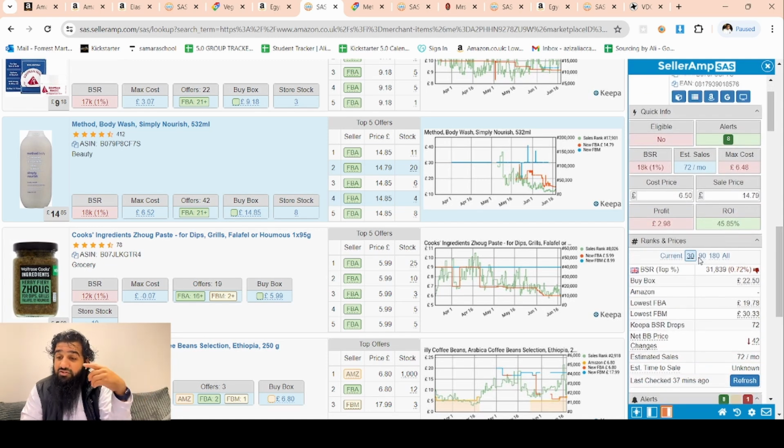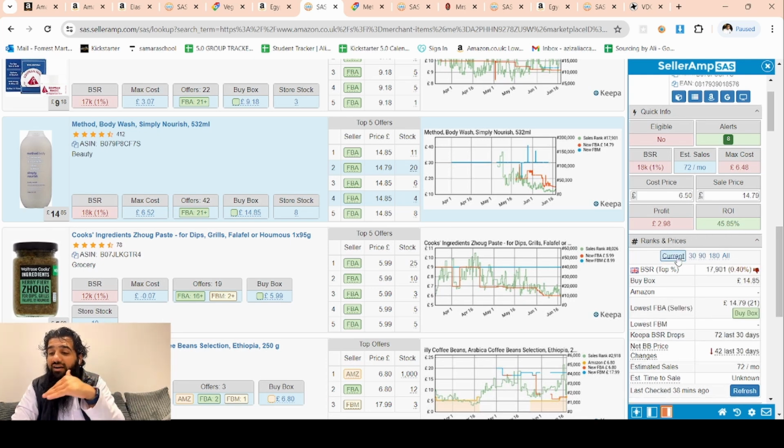In the 30 days prices were 22 points, in the 90 days prices were 27. So what would have happened is all of a sudden this product would have been discovered by one seller, from that another seller, from that another seller, just like we are doing. This product got discovered to us from this seller, and other sellers would discover it from us, and then many other sellers who are selling it right now. So all of a sudden the number of sellers would have jumped higher, and that's why prices would have started coming down from 27 during 90 days to 22 during 30 and currently to 14 pound.